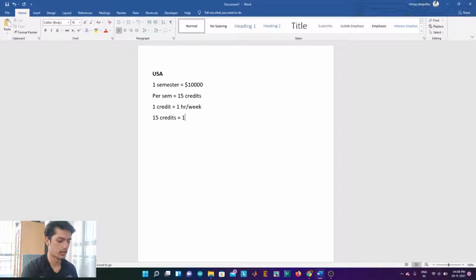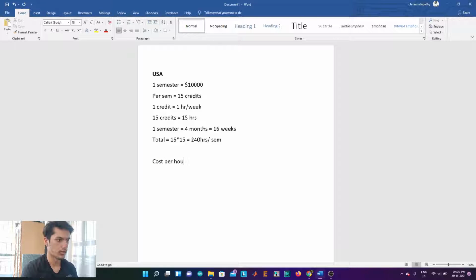So 15 credits equal 15 hours, and every semester is equal to 4 months, which is equal to 16 weeks. So the total is 16 into 15, which is 240 hours per semester.